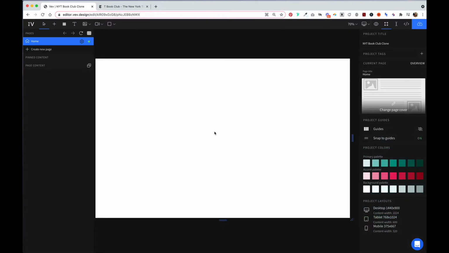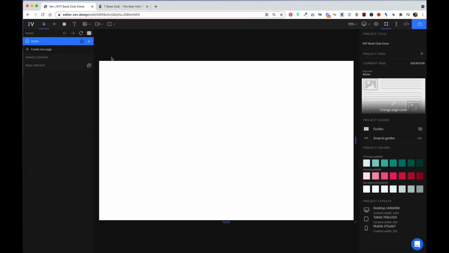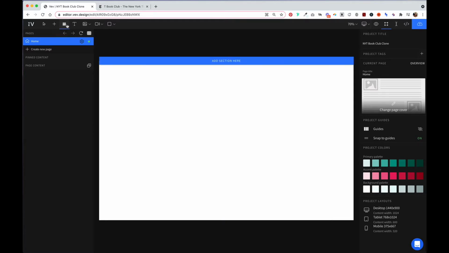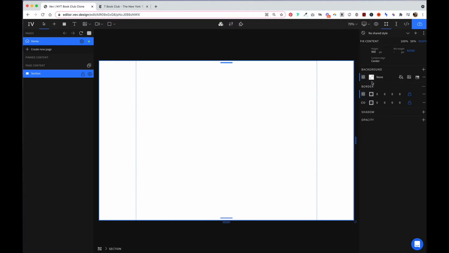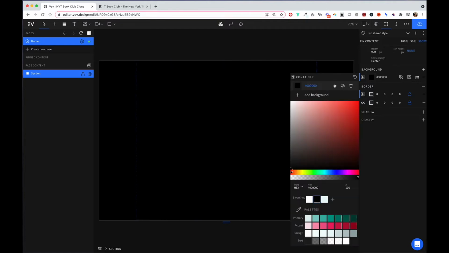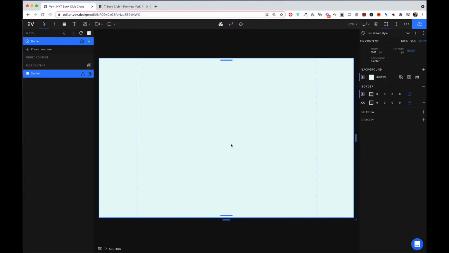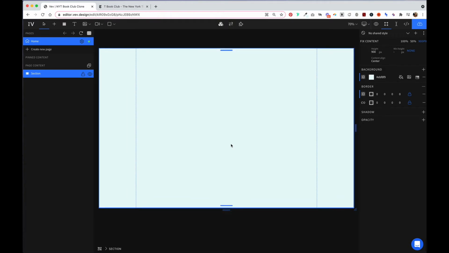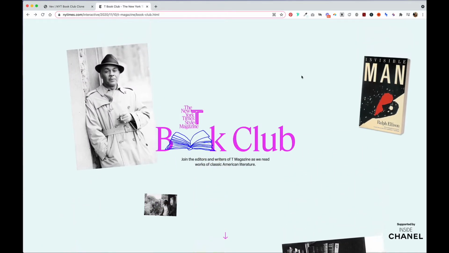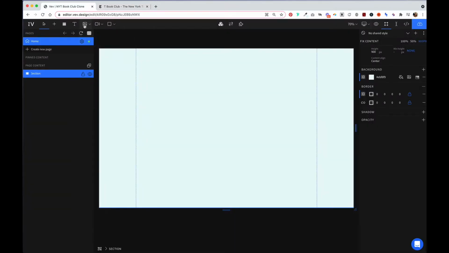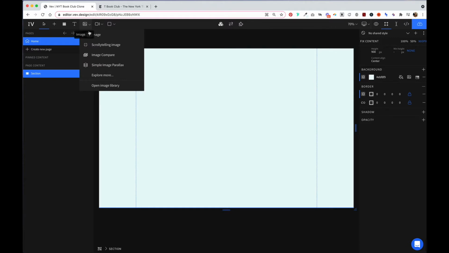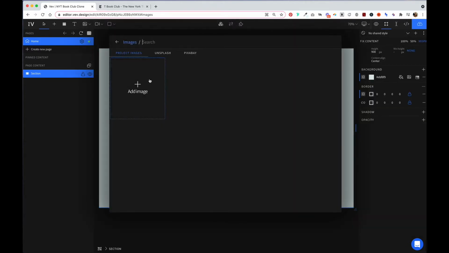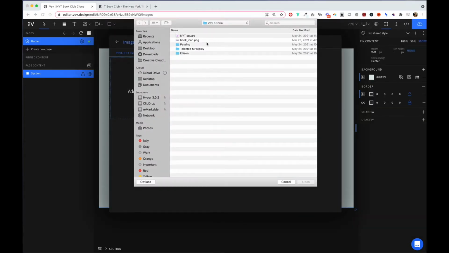Zooming out a little bit, we're going to add our first section and change the background color to that blue. And now we are going to add in all of those falling images here. So we'll go to Image, Open Image Library, and we're going to add those photos.